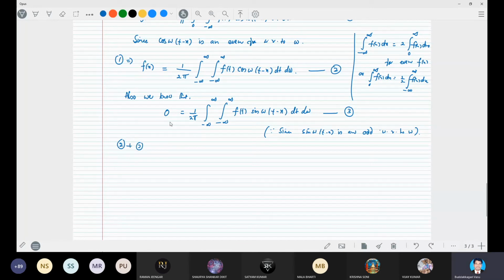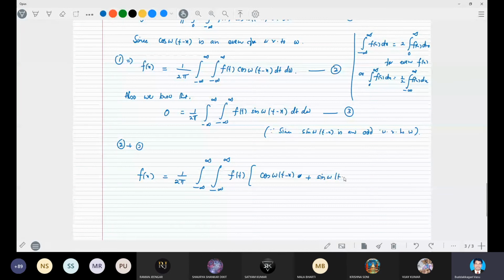While adding this, f(x) is equal to 1 by 2 pi integral minus infinity to infinity, integral minus infinity to infinity f(t) into cos omega into (t minus x) plus sin omega into (t minus x).